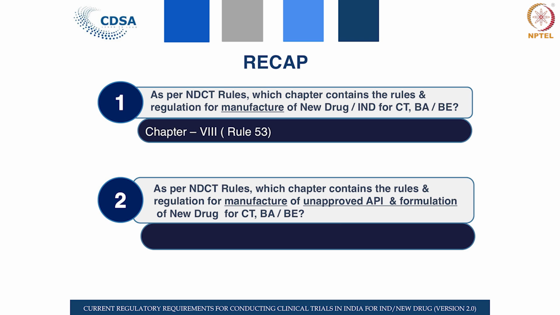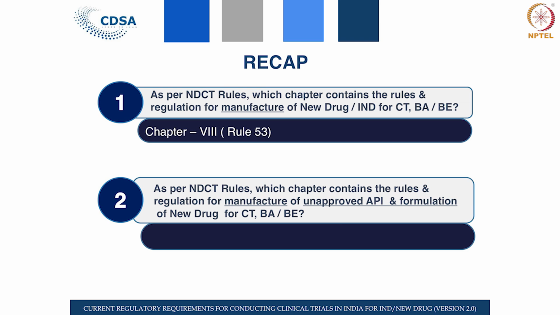As per the New Drugs and Clinical Trials Rules, which chapter contains the rules and regulations for manufacture of unapproved API and formulation of new drug for clinical trial? You have already written the answer, haven't you? Very easy. Shall I say the answer?